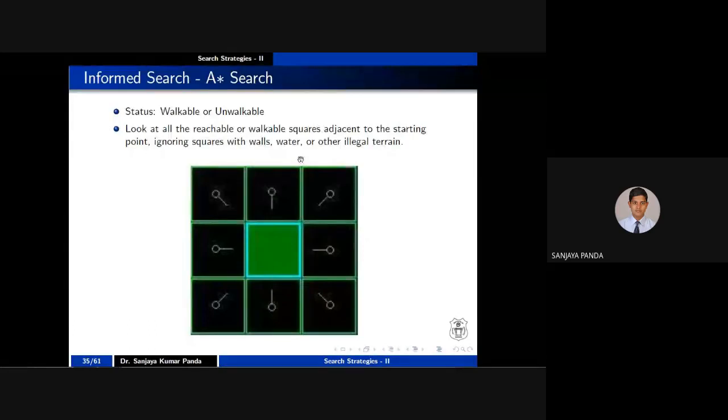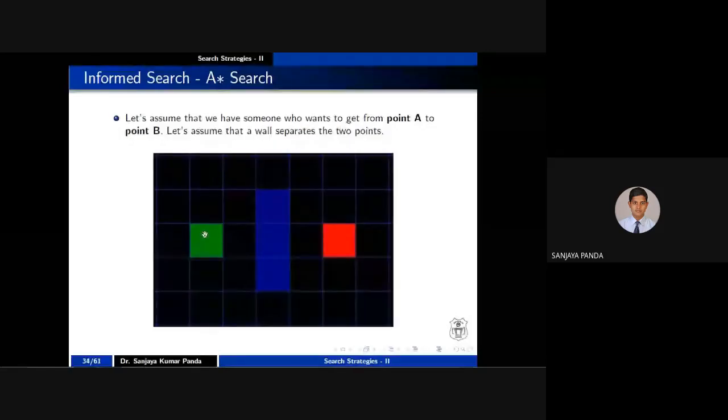other illegal terrain. What does it mean? I will now expand this node. So this is my node A, right? I will expand the node A. When you expand node A, what will happen? Your neighbor nodes will come, right? Which nodes are the neighbor nodes? These are the neighbor nodes. How many neighbor nodes are there? 8 nodes are there: 1, 2, 3, 4, 5, 6, 7, 8. So a total of 8 neighbor nodes are there for the start node A, right? Start node A has 8 neighbor nodes.